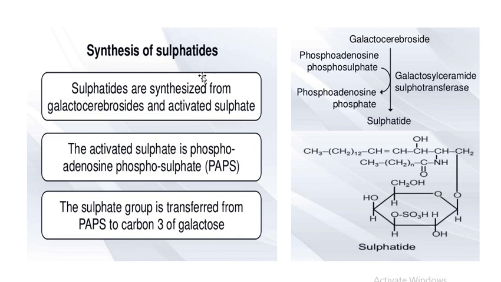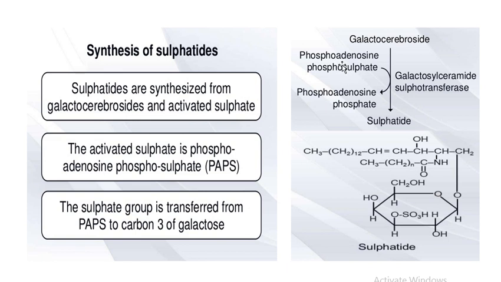Now the synthesis of sulfatides. For the synthesis of sulfatides, the galactocerebrosides react with phosphoadenosine phosphosulfate. This phosphoadenosine phosphosulfate is the activated form of sulfate.